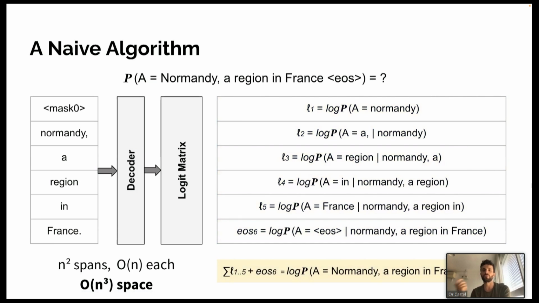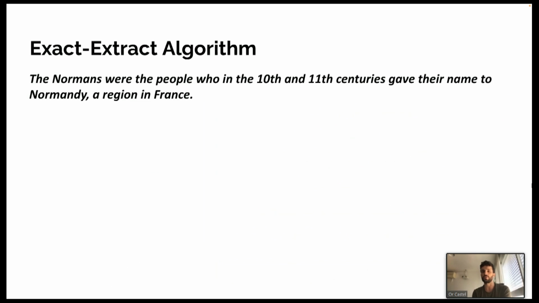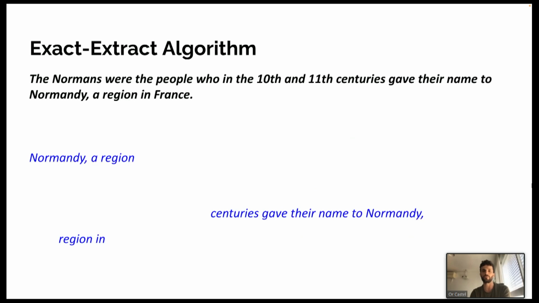So a naive algorithm would calculate the probability for every span separately. There are n squared spans, and each requires order of n in space, meaning in total, a naive algorithm would get a space complexity of n to the third. Our algorithm, Exact Extract, is simply a takeoff on the naive algorithm.